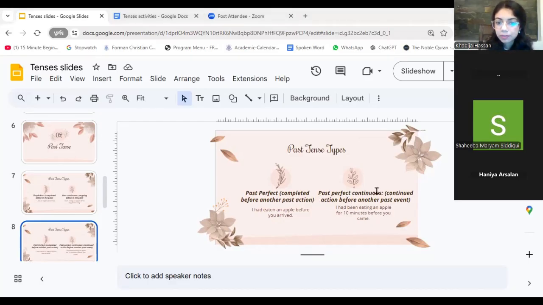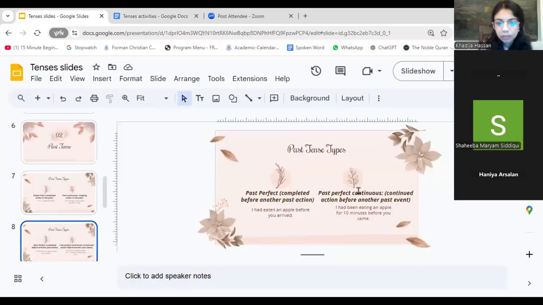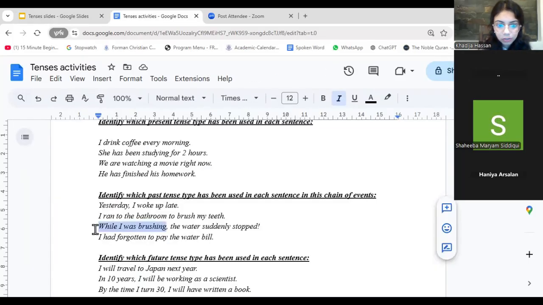So in this case, past perfect continuous is when it's a continued action before another past event, right? In this case, this is a continued action. Actually, this should be past perfect continuous because it meets the condition, which is I had been eating an apple. So past perfect continuous, continued action before another past event. So these are both two past events. This is the continued action, so it is correct. That's my bad.